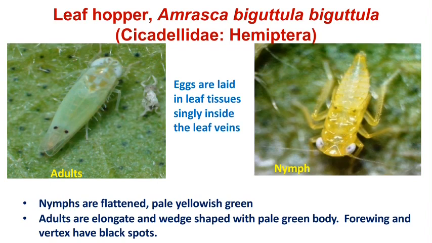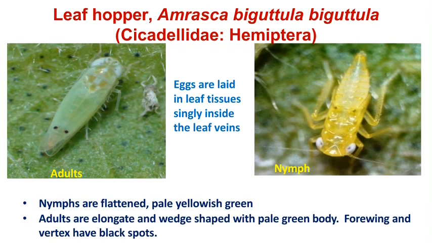This is the first pest of the cotton, the sucking pest. The name is leafhopper, also called jassids. The scientific name is Amrasca biguttula. It is a hemipteran pest, hence it has incomplete metamorphosis. Hence, there are three different life stages: egg, nymph, and adult.